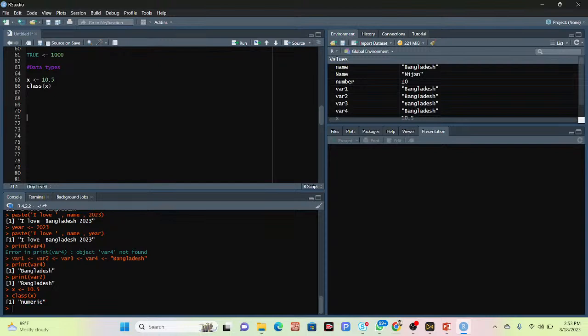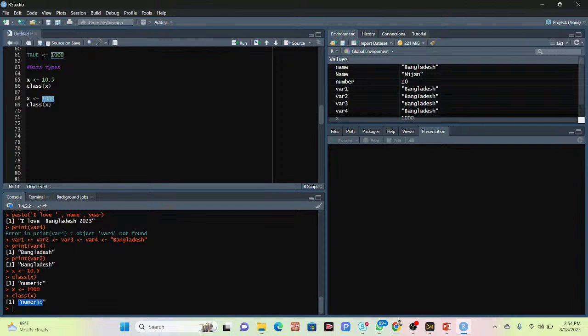Suppose this time I take another variable x and store it as 1000. I use the class function to check the data type. I run the code, and I get numeric, you can see. So when I put a decimal, it is a floating number, and I get numeric. As well, for an integer value, I also get numeric. It's not showing integer.